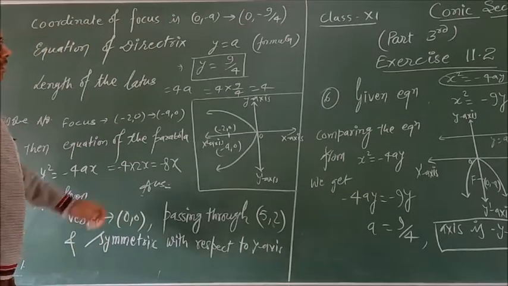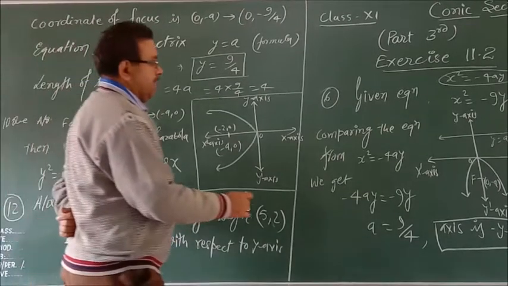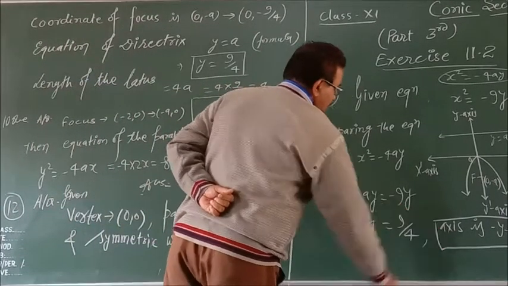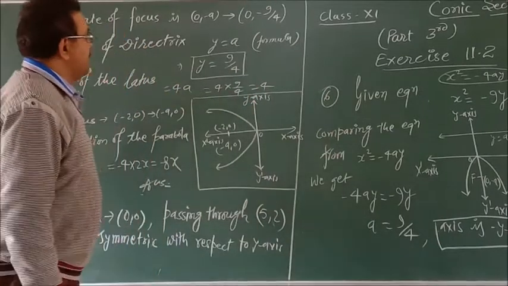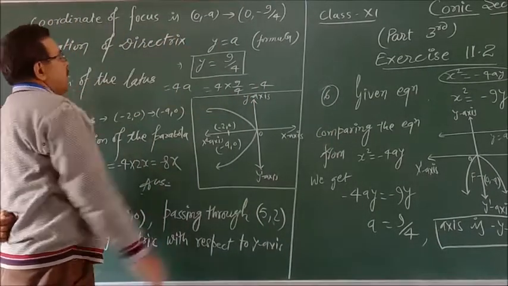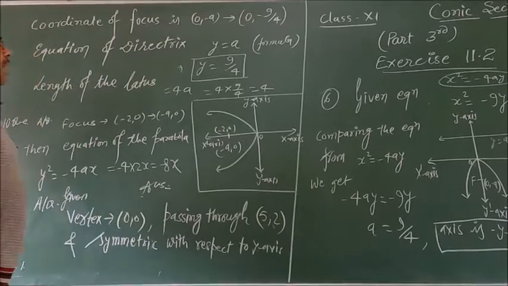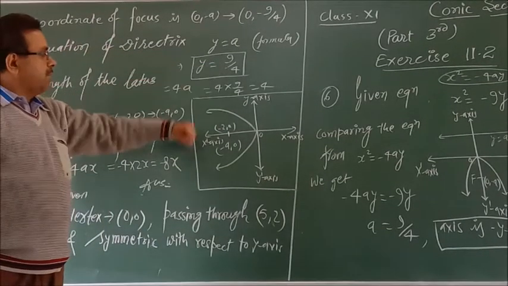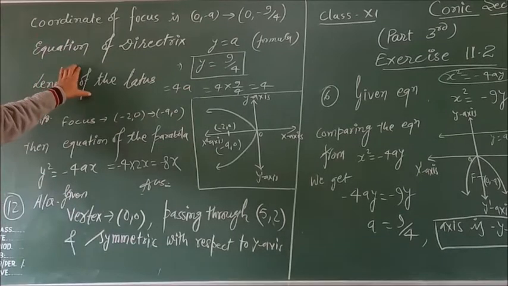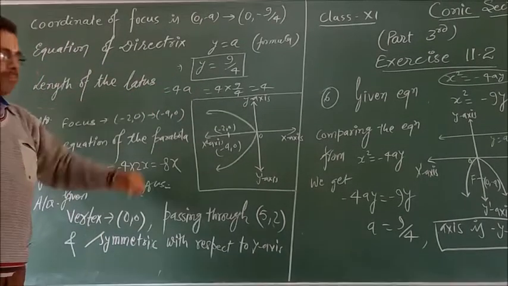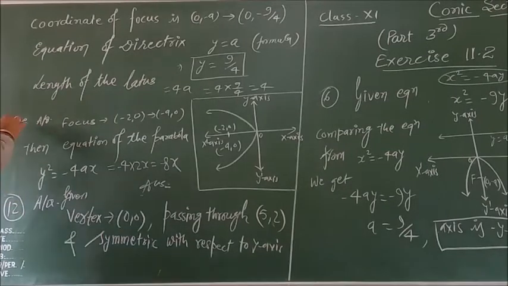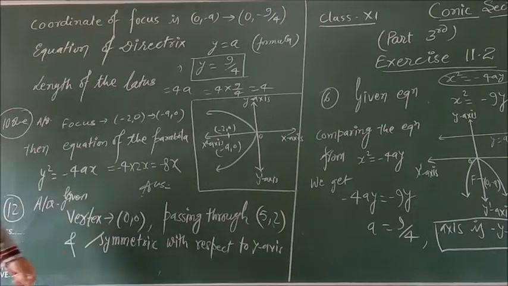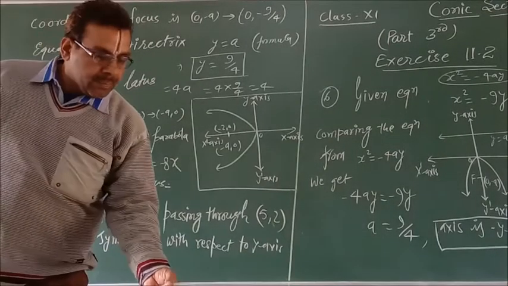Thus, the answers to these questions are respectively: axis, negative y-axis; coordinate of the focus 0, minus 9 by 4; equation of the directrix y equal to 9 by 4; and the length of the latus rectum is equal to 9. Now, next question number 10.